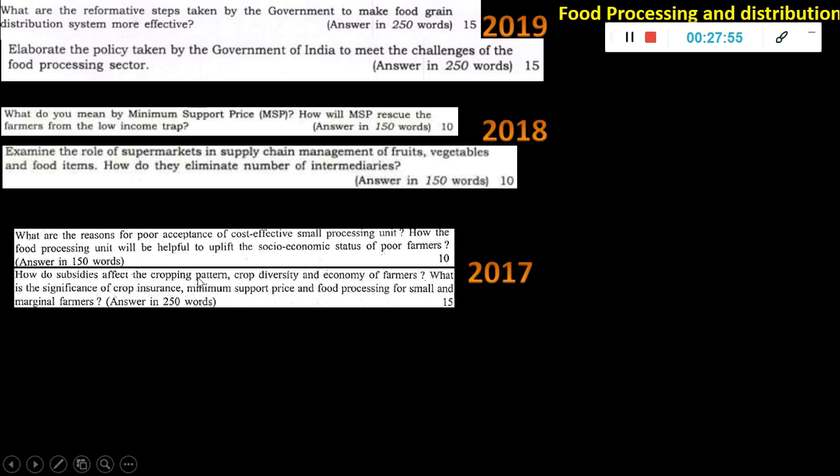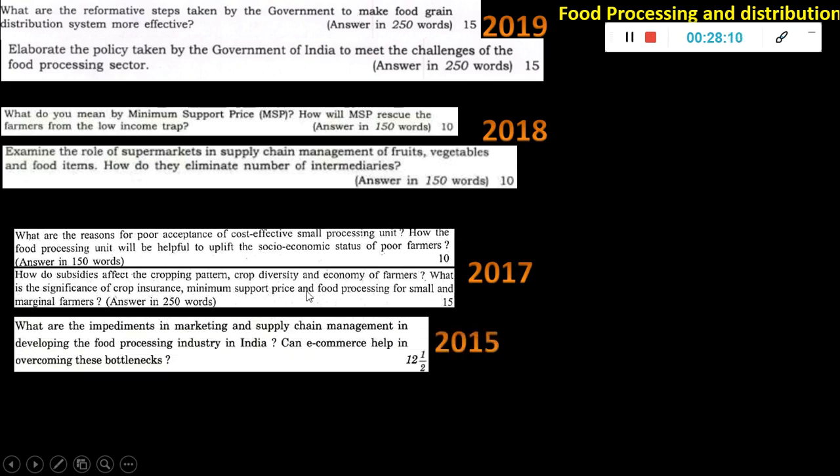How do subsidies affect the cropping pattern, crop diversity and economy of farmers? What is the significance of crop insurance, minimum support price and food processing? See, it's all repeating. If you had prepared minimum support price, crop insurance and food processing, you could have answered many other questions which came in the future. That is why, if you do previous year papers, you will know exactly, when you study some institute magazine or material, that this one is not only for prelims, I have to focus on it for mains also. So that is your first step.